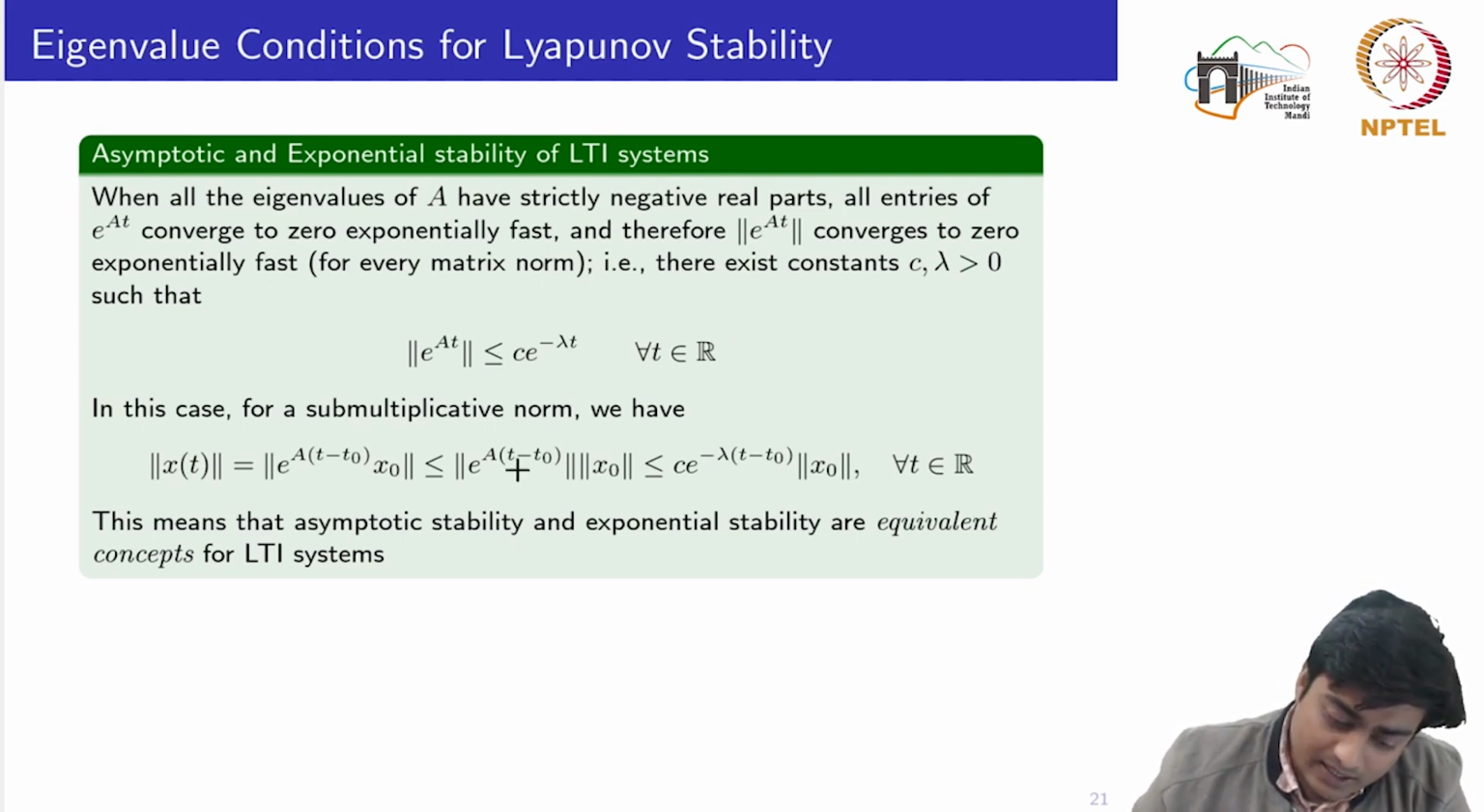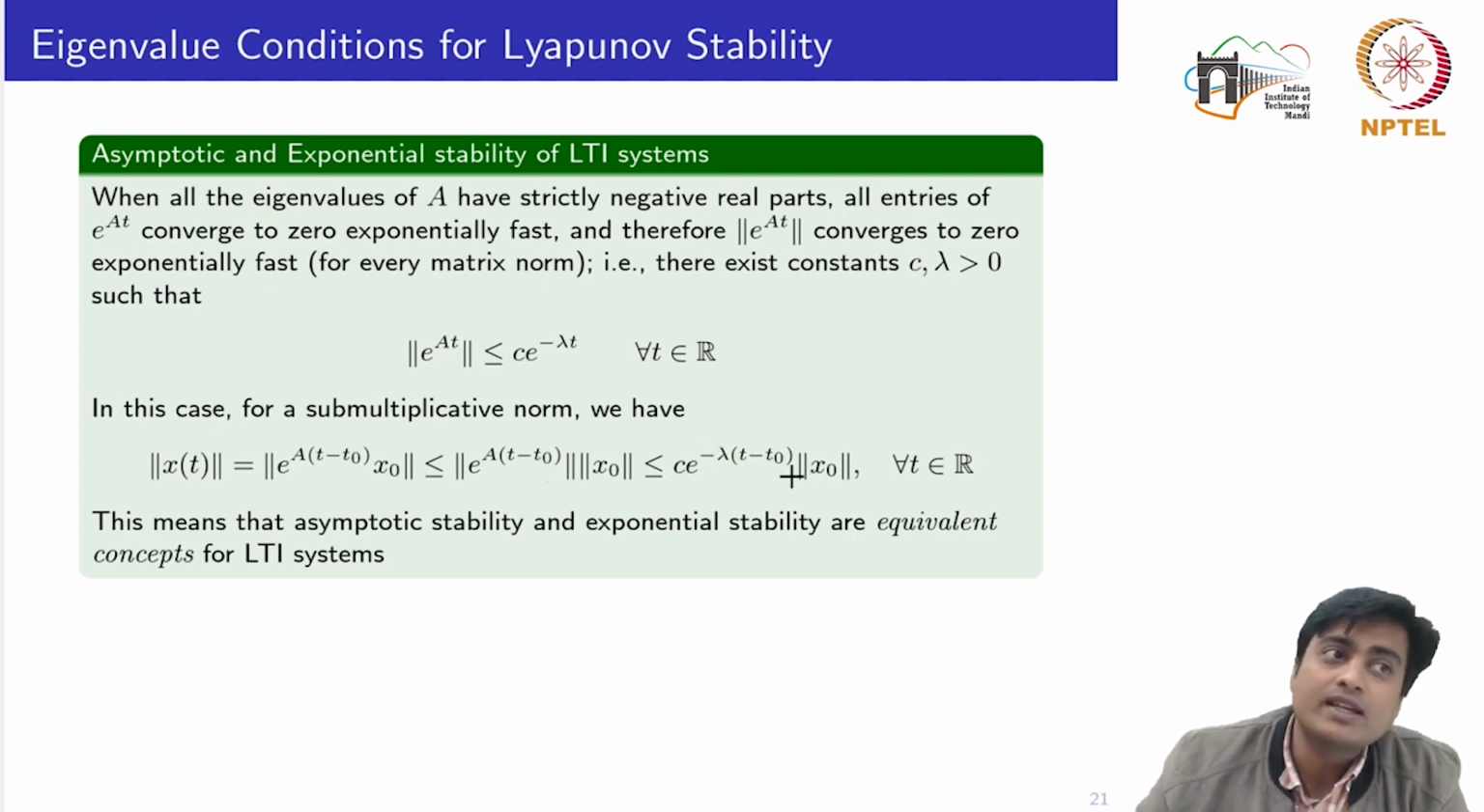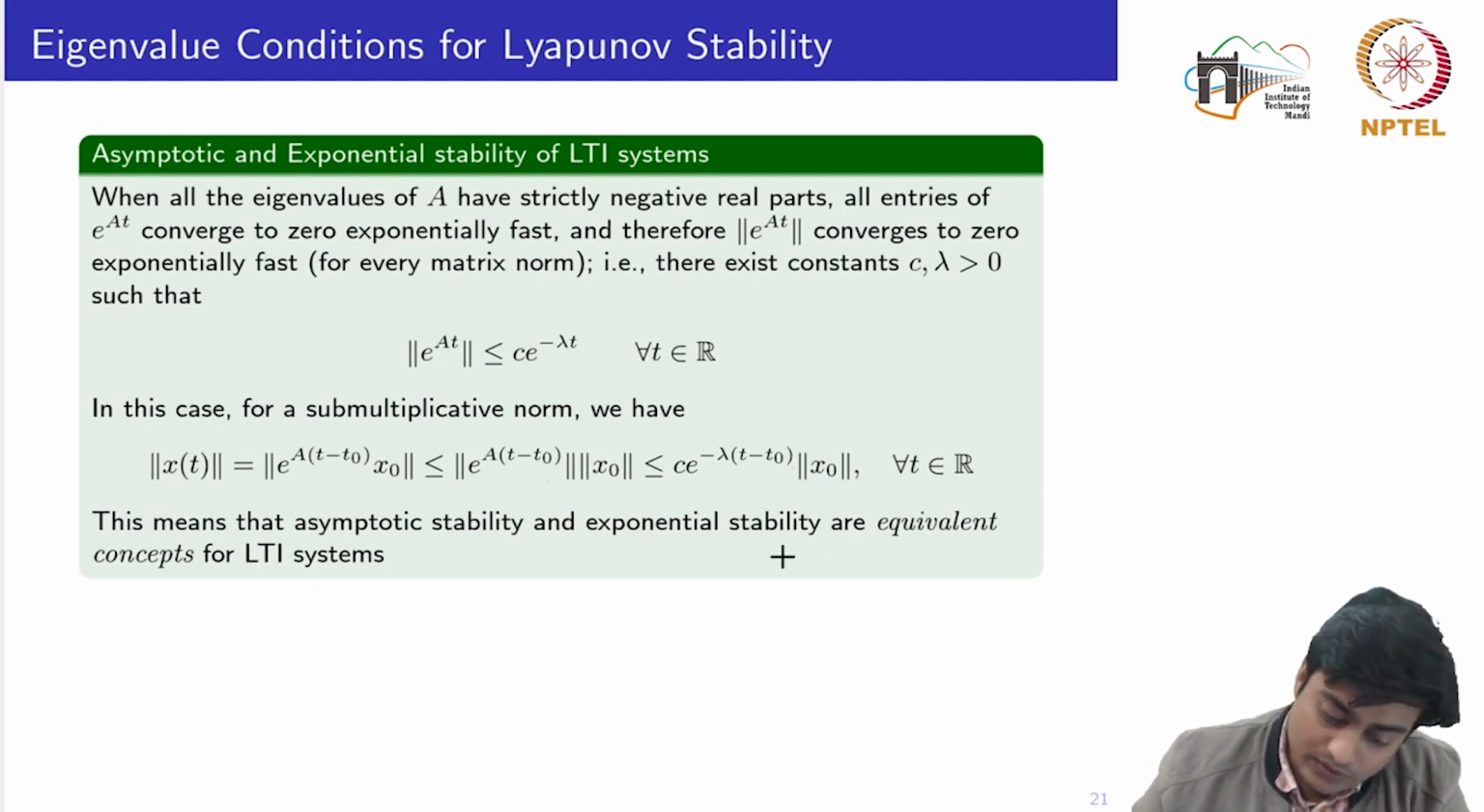You can also see a technical proof of this. For a submultiplicative norm, if I compute the norm of the signal x, which is given by e to the power A(t minus t naught) times some initial condition x naught, the norm of this quantity would always be less than or equal to the multiplication of their individual norms. Replacing the time t by t minus t naught, there exist two scalars c and lambda, and finally we obtain this, which is basically the definition of exponential stability for LTI systems. So these two definitions are equivalent for LTI systems.